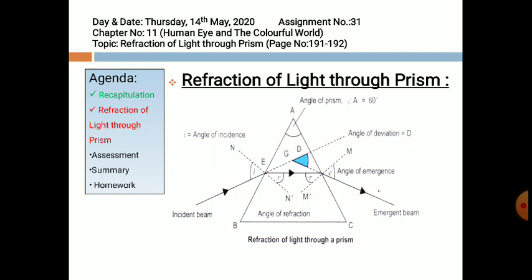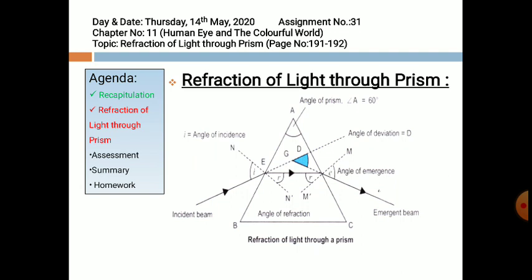This angle is called angle of deviation. In this case, angle D is the angle of deviation, which is at point G. I hope this figure is clear to you, and the refraction of an incident beam of a ray of light is somewhat clear to you.